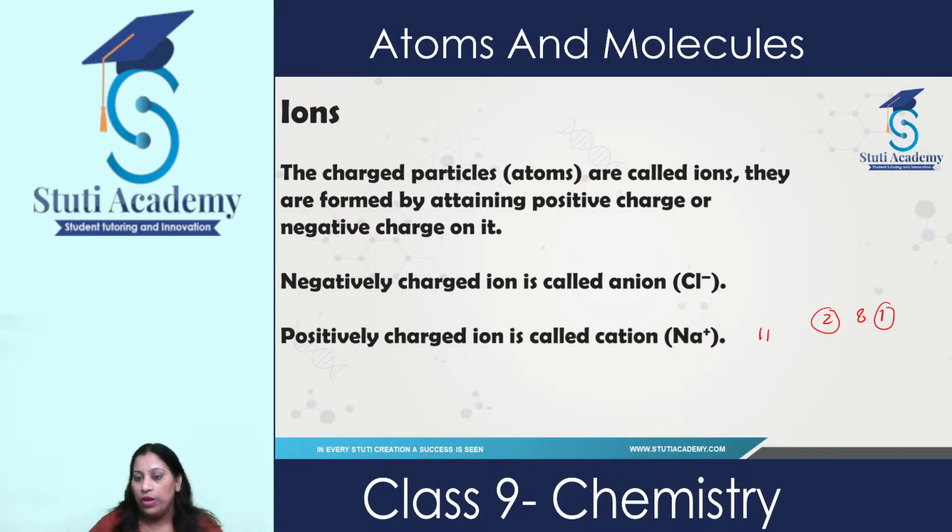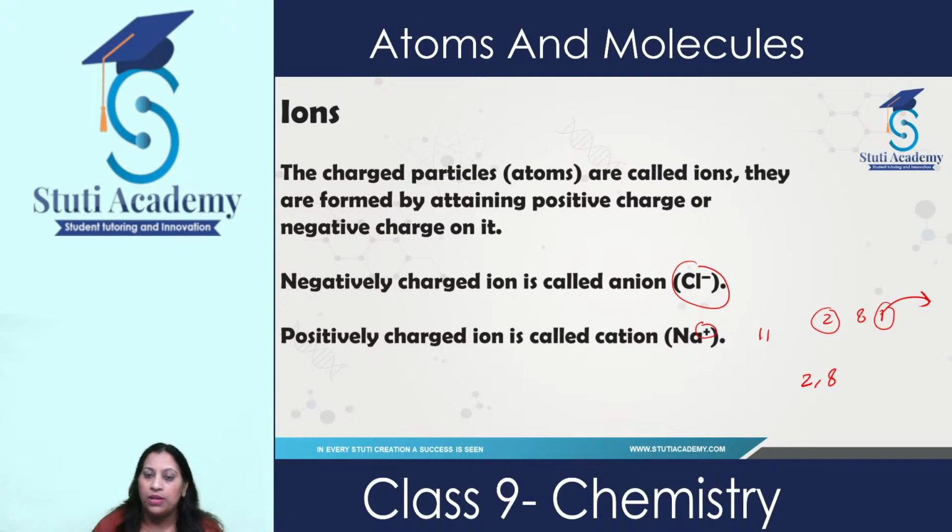So if sodium loses 1 electron, it becomes 2, 8, and now it becomes stable in nature. It transfers this electron to another element to be stable in nature. And if it loses 1 electron, it attains a positive charge, and if it loses 2 electrons, it attains 2 positive charges.